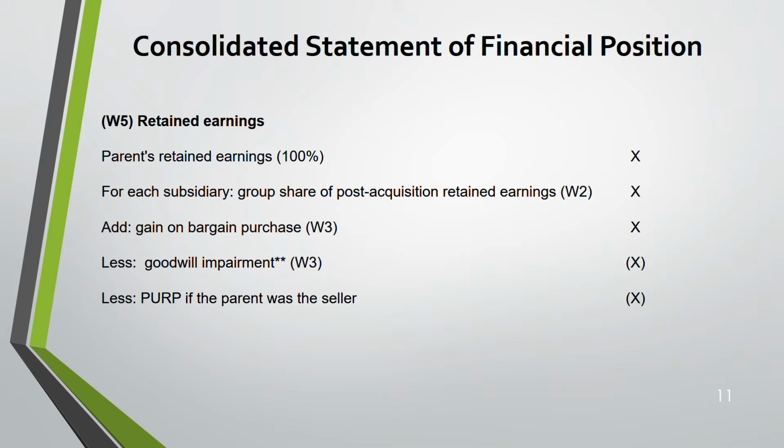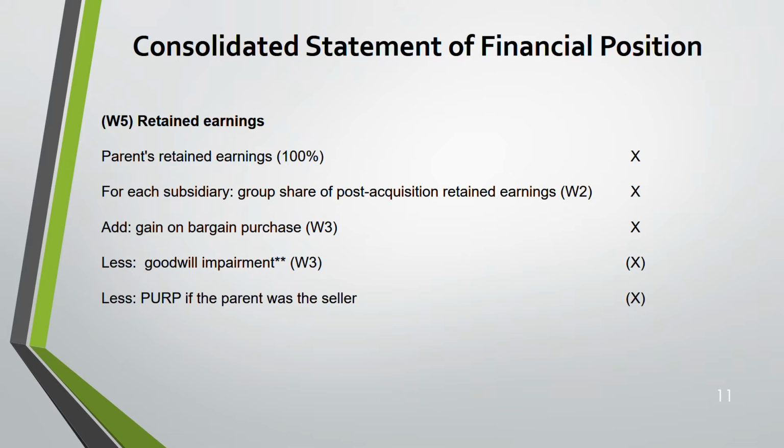PURP stands for provision for unrealized profit. Okay, this needs to be deducted if the parent was the seller. Remember, parent, because parent is the one who is going to realize this profit, right? For him, it's going to be the unrealized profit. So for parent, because the retained earnings we are calculating from the parent's point of view, we deduct it if the parent was the seller.